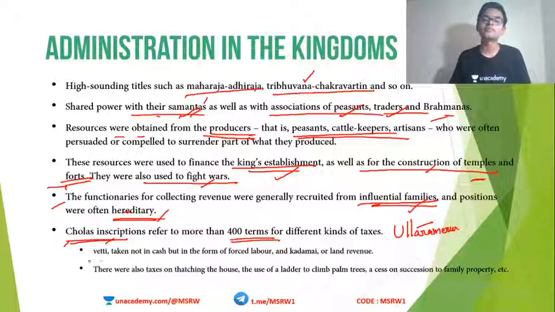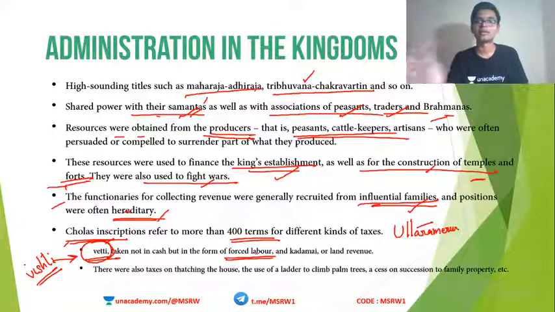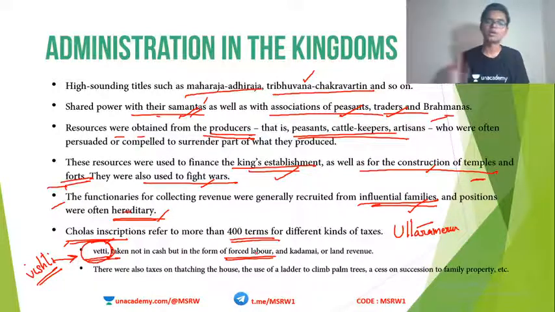One of them, the most commonly seen, is the Vetti, also called Vishti. Vishti and Vetti are the same and they refer to forced labor. Some of the taxes are given in cash and some of the tax is extracted as labor. Those taxes extracted as forced labor are called Vishti or Vetti.